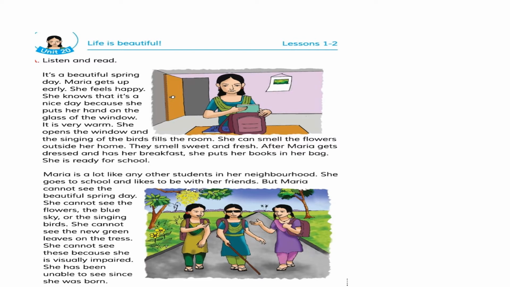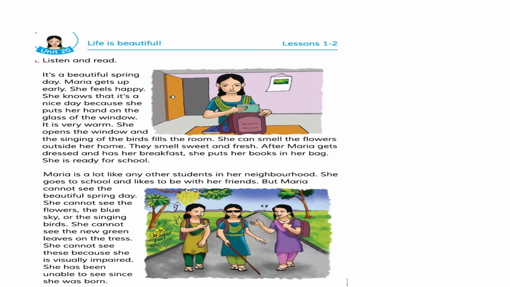Okay, students, after winter, spring comes. Winter is very cold, and spring is neither hot nor cold. So Maria is enjoying the season and she is feeling happy because the day is warm. There is no cold. She opens the window and the singing of the birds fills the room. In spring season birds sing. So she opens the window and the singing of the birds fills her room. She can smell the flowers outside her window.